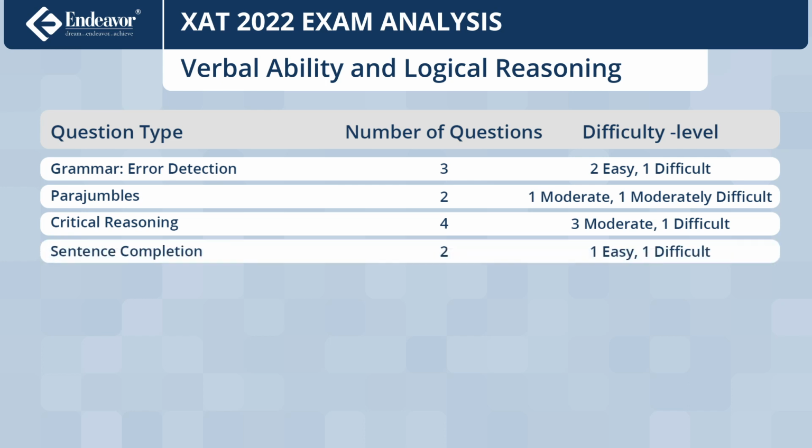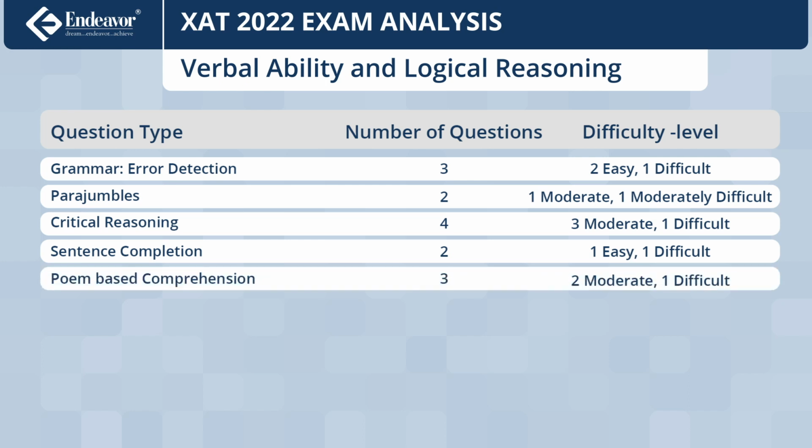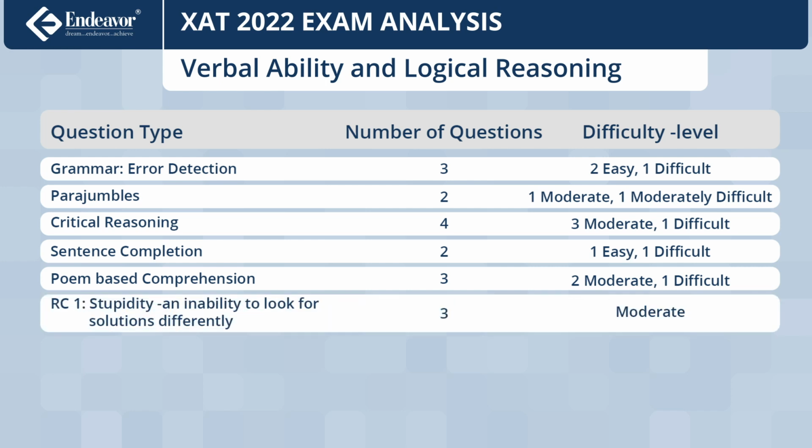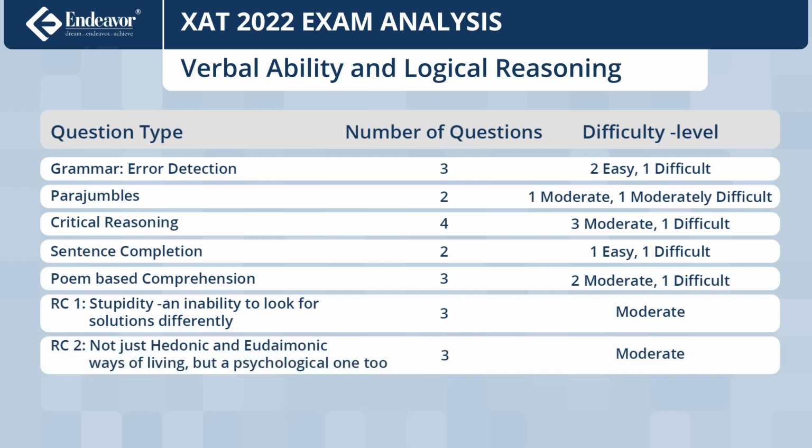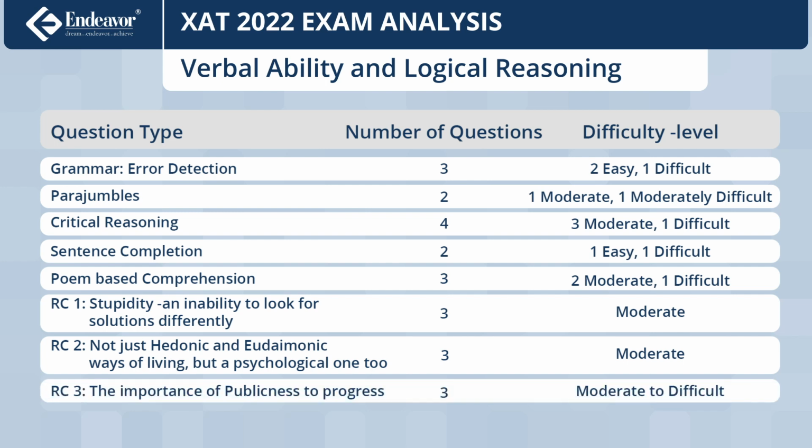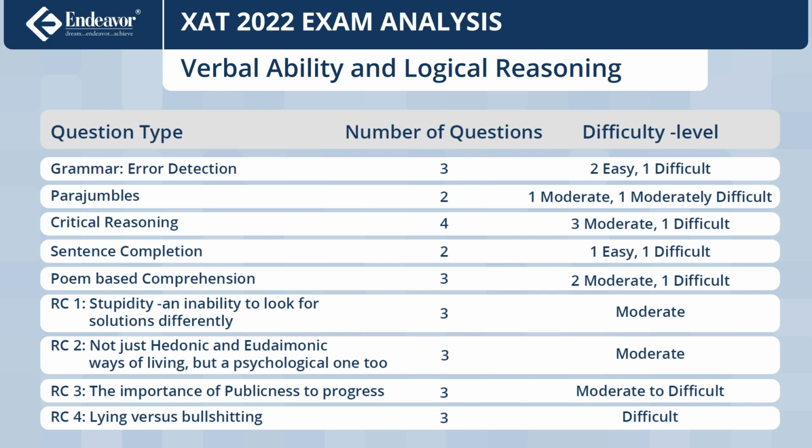One of the sentence completion was very easy, but second, which had blanks for the adjective starting with unplanned, was quite tricky. RCs again were a departure from the abstract RCs of yesterday's XAT. The RCs on stupidity, hedonic, and eudaimonic ways of life were easier than the RCs on publicness, and lying versus bullshitting were moderate to difficult.